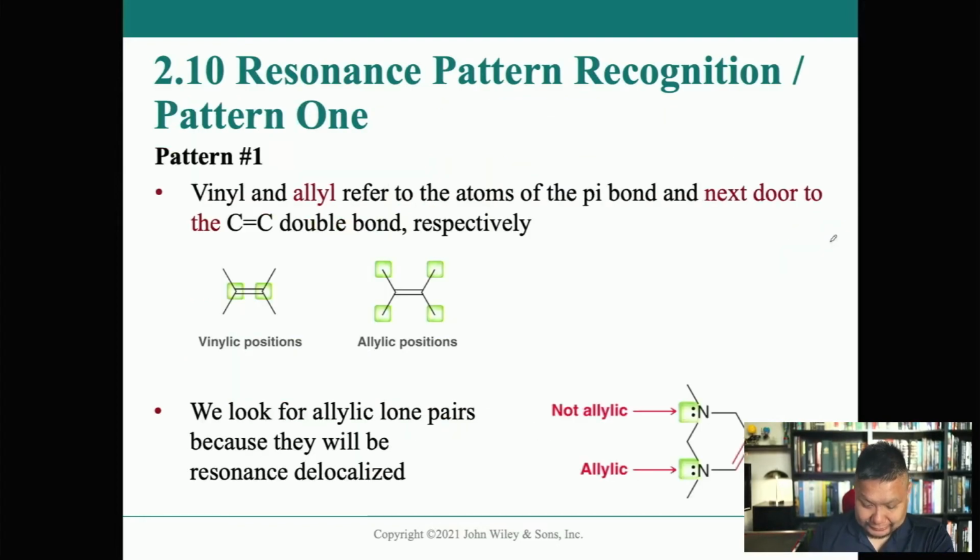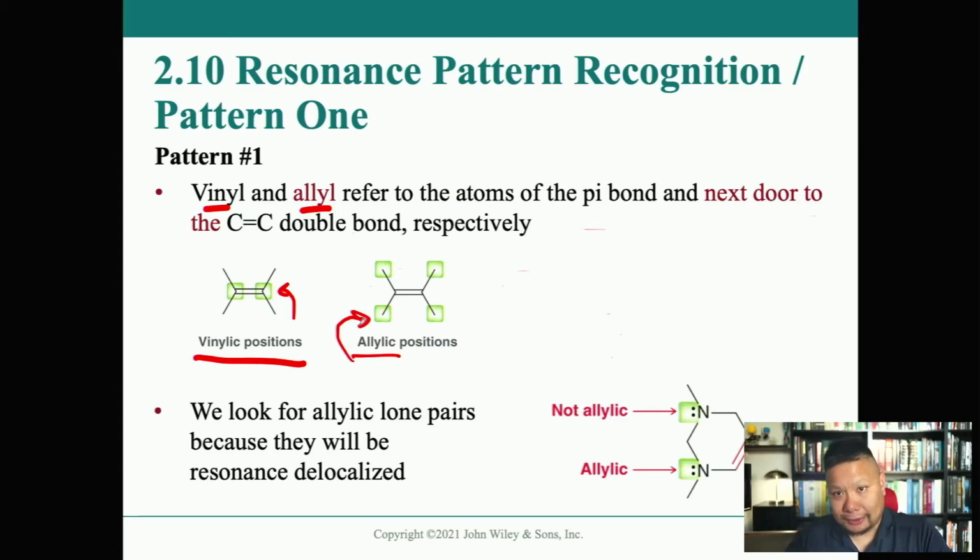Next, let's talk about the very first pattern. A couple of vocabulary words to take a look at: the word vinylic and the word allylic, or allyl. Vinylic positions are the actual carbon itself, the central carbon itself, whereas allylic positions are the carbons that are next door to the central carbon. My head's blocking something here, so let me close my head out real quick so you can see the whole thing.